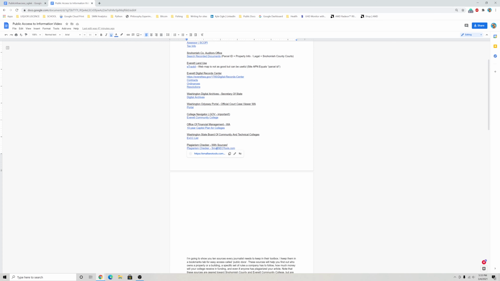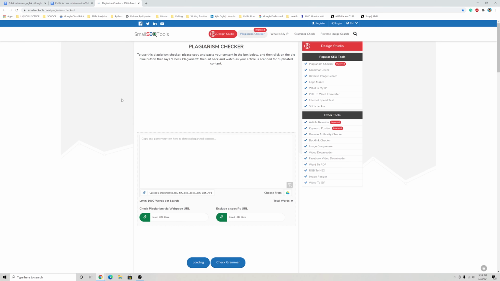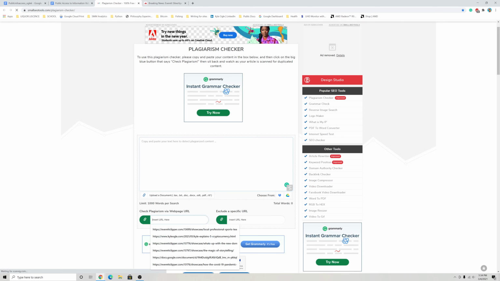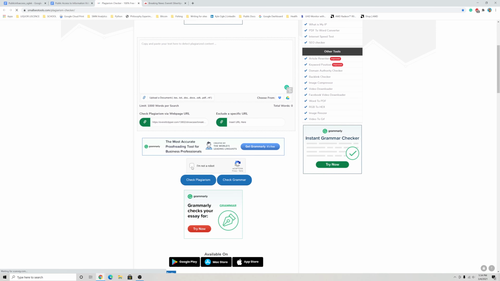Okay, the last item in the toolbox is something every writer should have, a good plagiarism checker. SmallSEOtools.com has hands down the best free plagiarism checker I could find, and I encourage everyone to use it before and after your story is published.